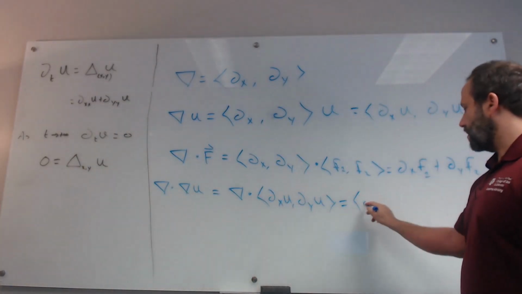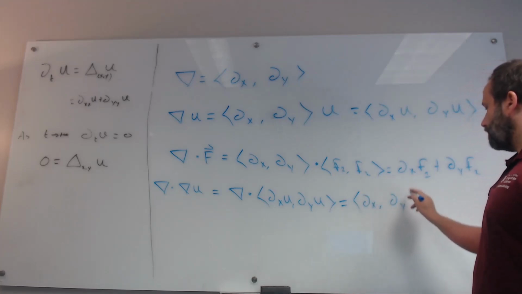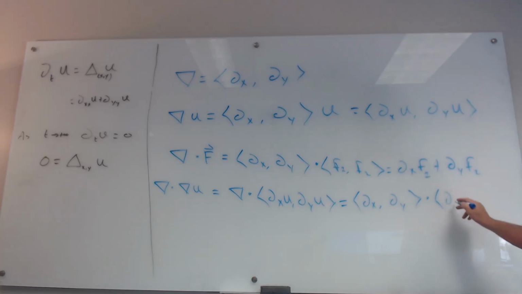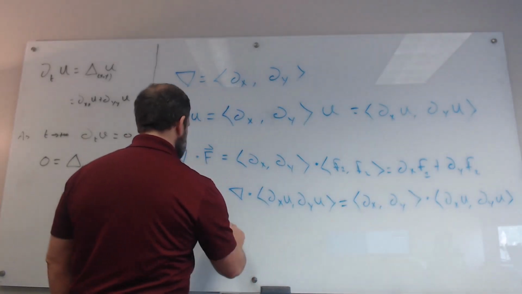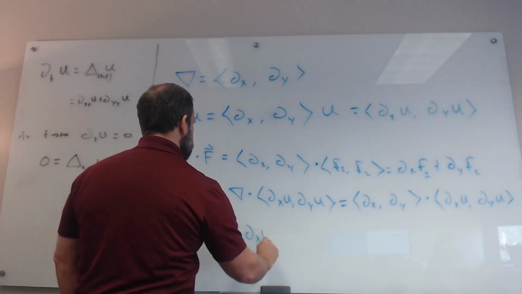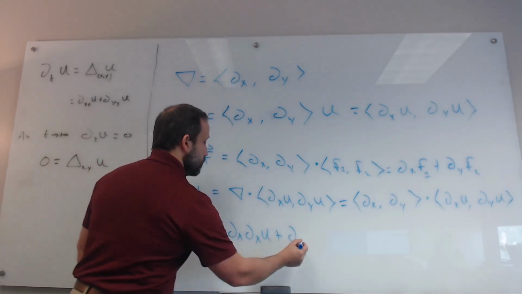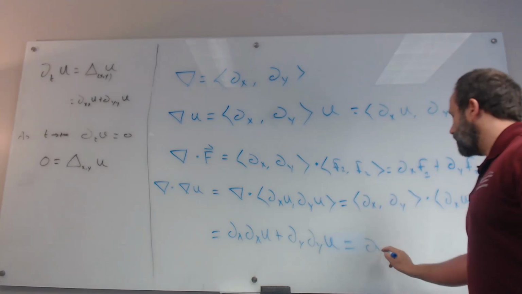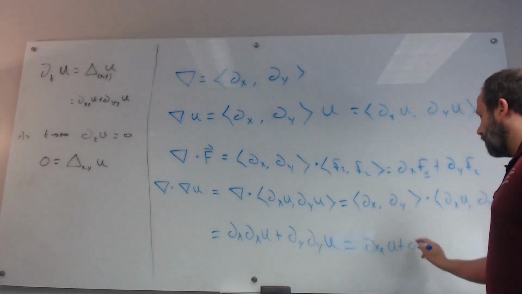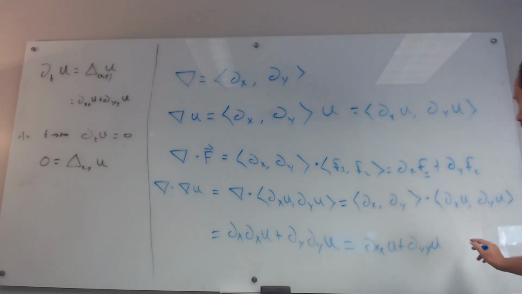Again, we think of this as a vector, the x derivative and the y derivative, dotted with the vector whose first component is the x derivative of u and whose second component is the y derivative of u. What we get overall is the x derivative of the x derivative of u plus the y derivative of the y derivative of u. Altogether, this is the double x derivative of u plus the double y derivative of u, and we call this the Laplacian of u.